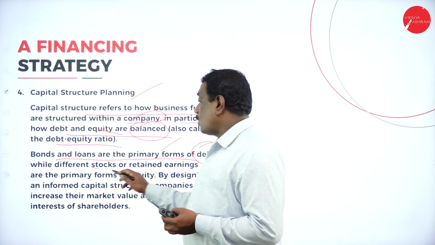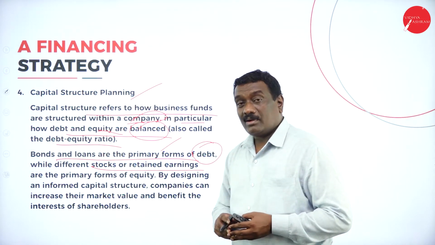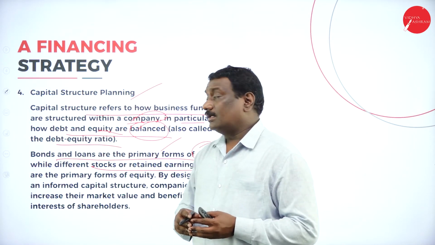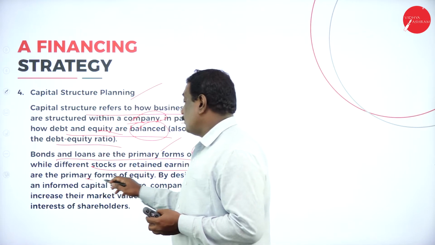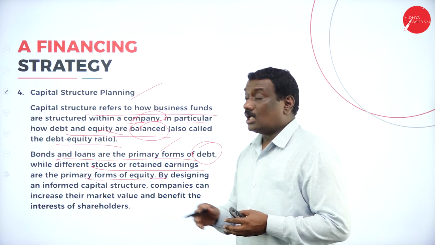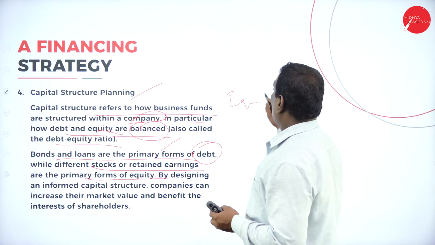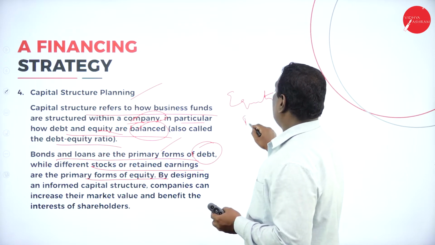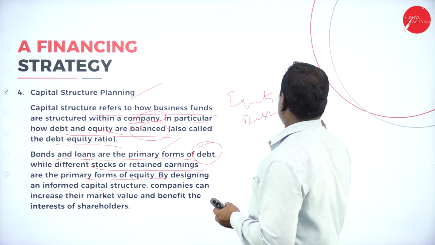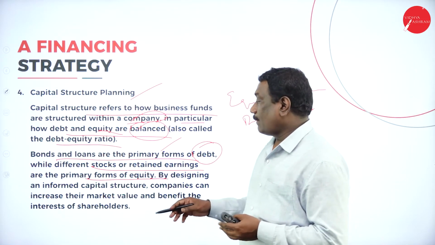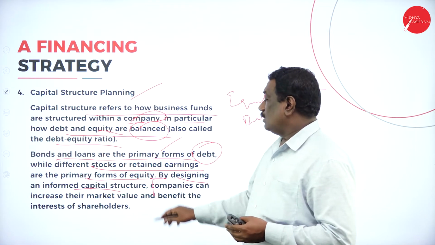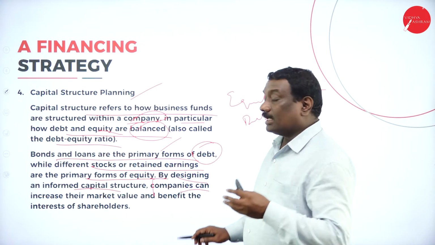While shares or retained earnings are the primary forms of equity. So equity is what? It is the owner's money, whereas debt is something you need to pay; it is a liability on the part of the company. So by designing an informed capital structure, the companies can increase what?